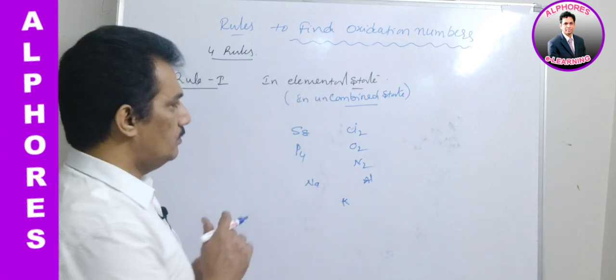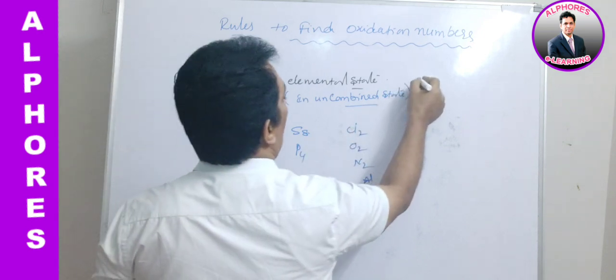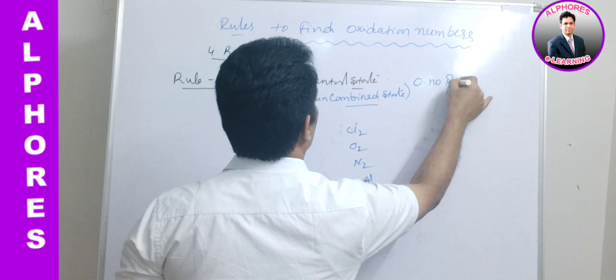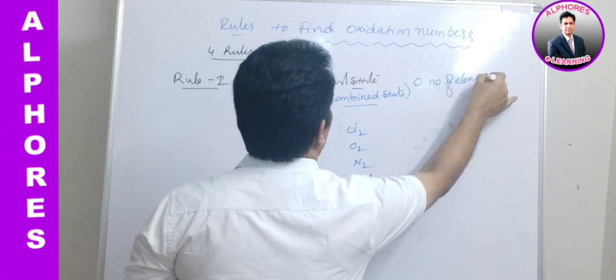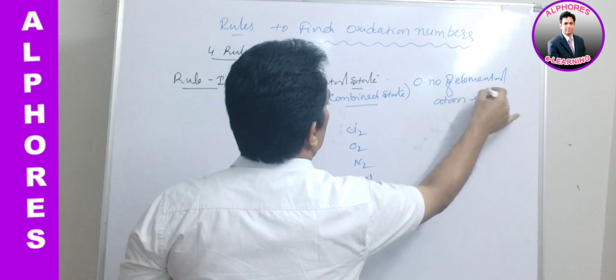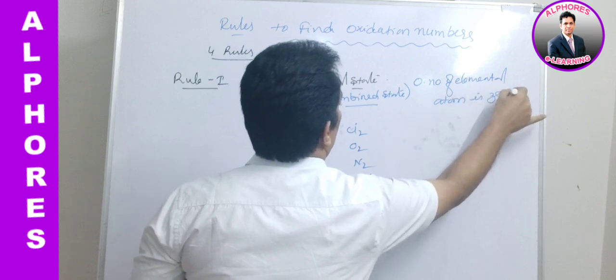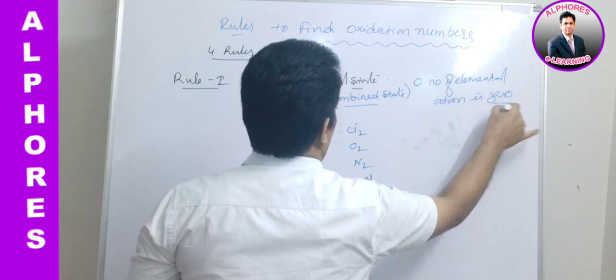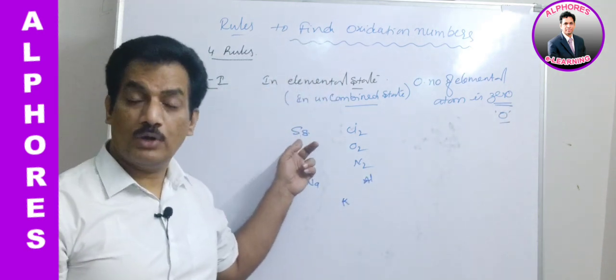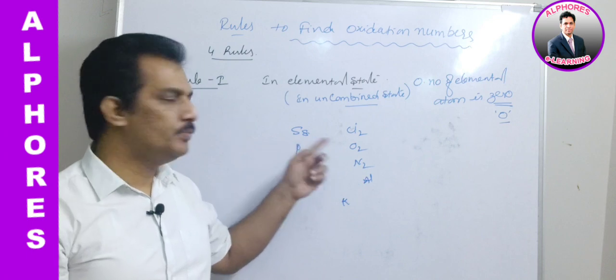Clear? In elemental state, oxidation number of the elemental atom is 0. Just remember. In S8, sulfur oxidation state 0.